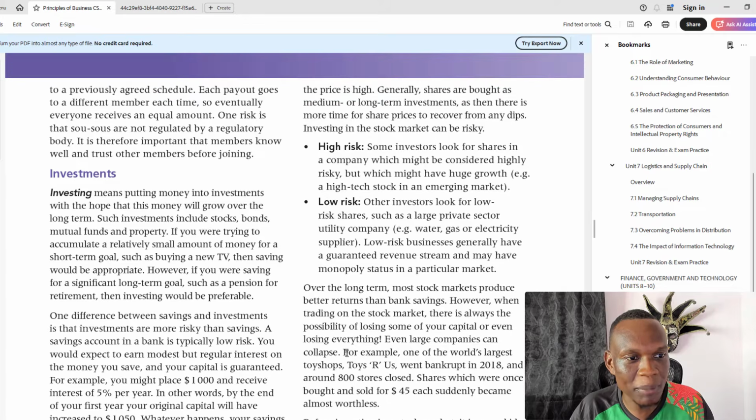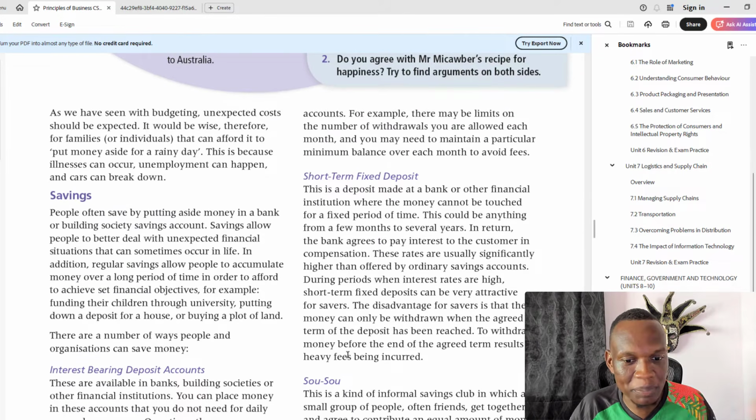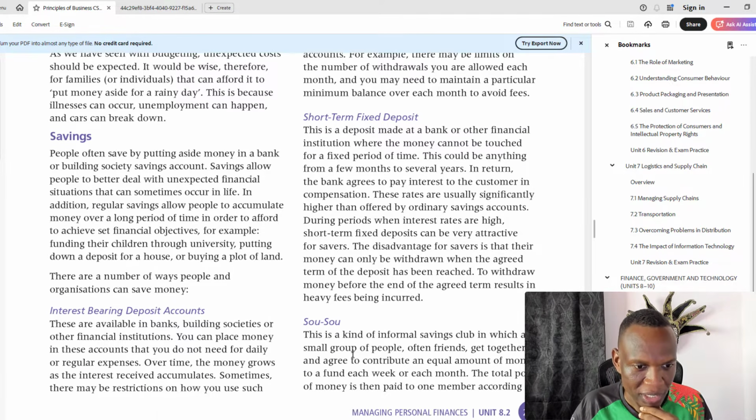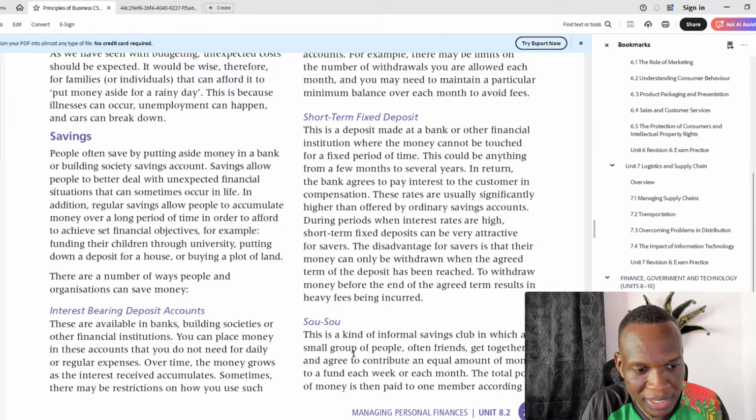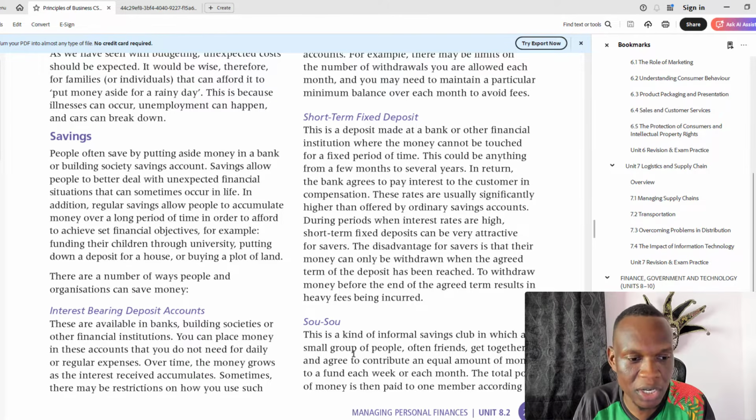So all those are examples of savings. You can do a fixed deposit, short term, long term, whatever. But the short term is more the savings kind of thing, right? But of course, the most popular one is a savings account in a bank. Put your money in a savings account, a deposit in a bank.